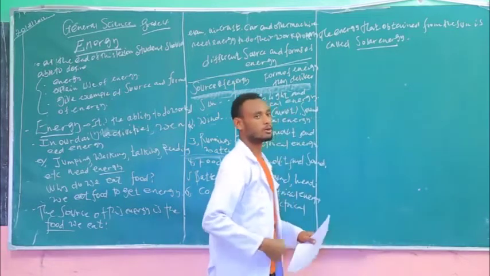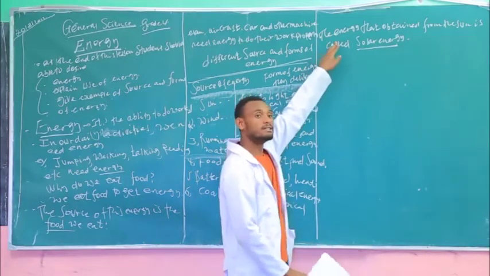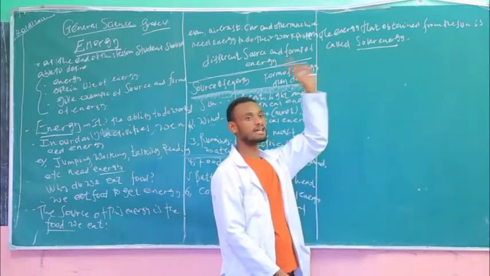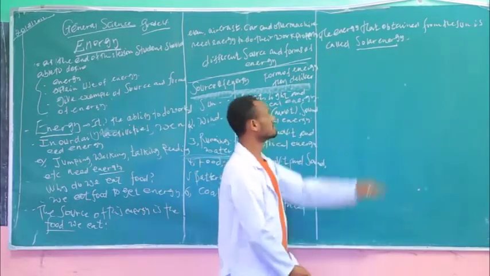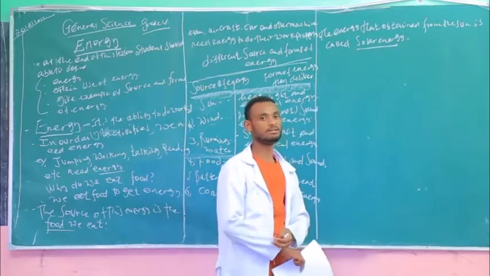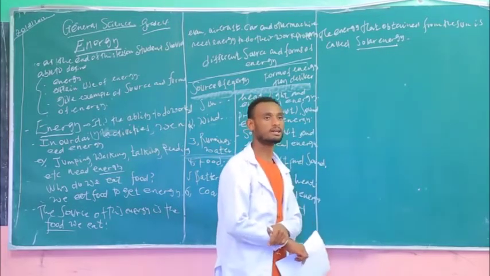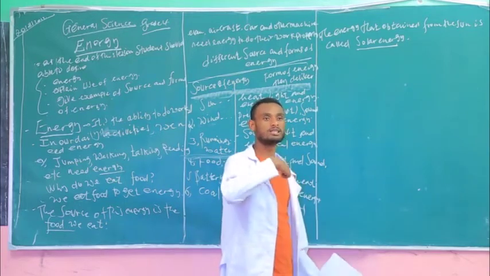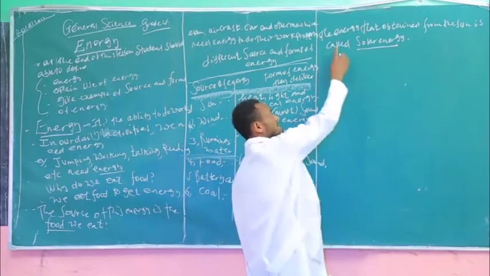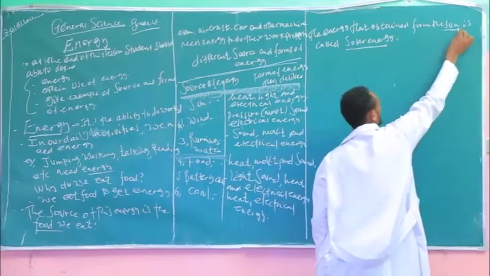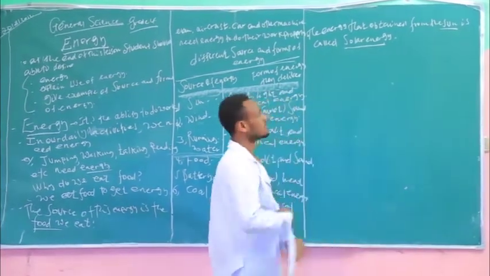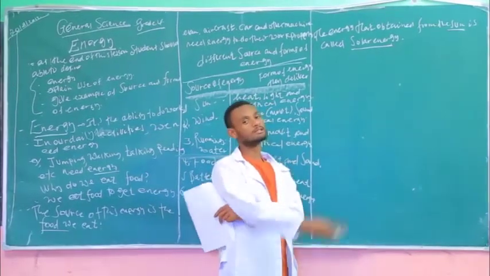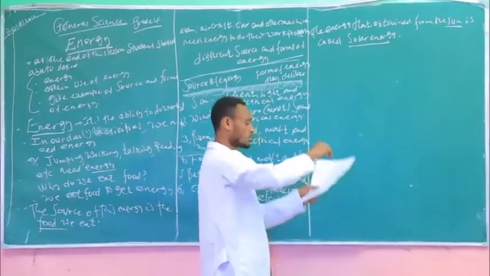Students, look, the energy that we obtain from the sun is known as solar energy. Solar energy means the energy that we get from the sun.